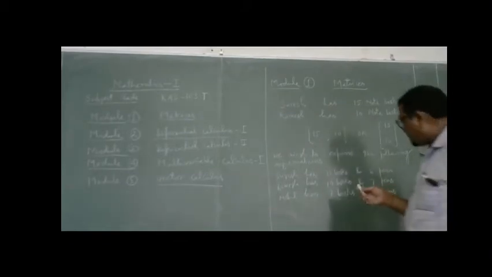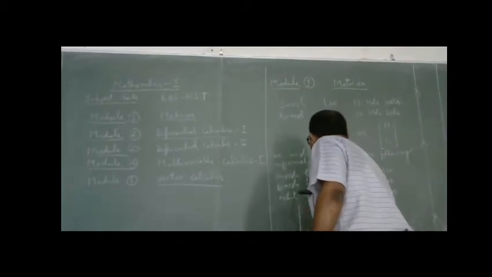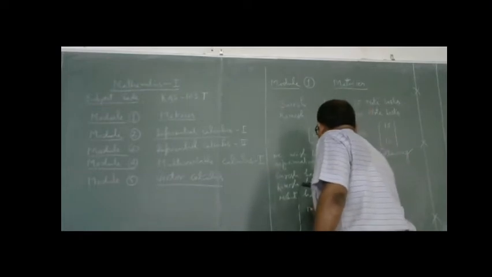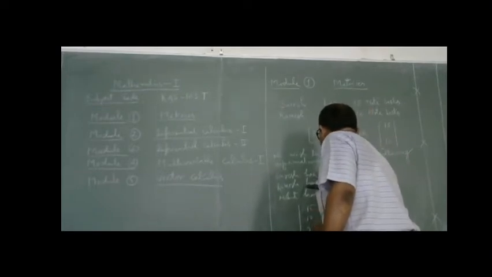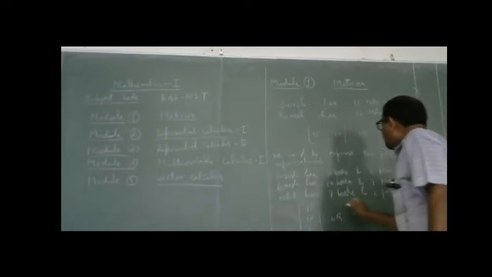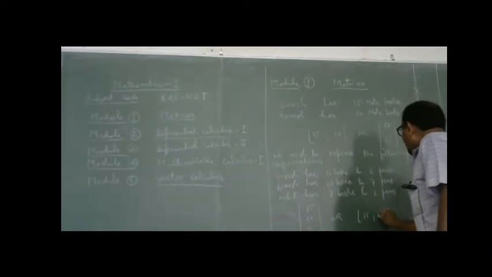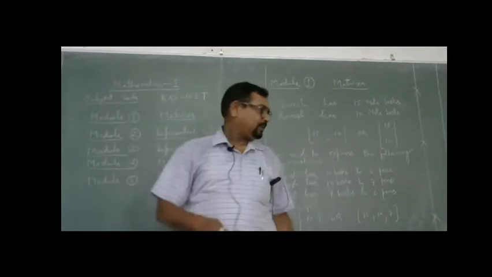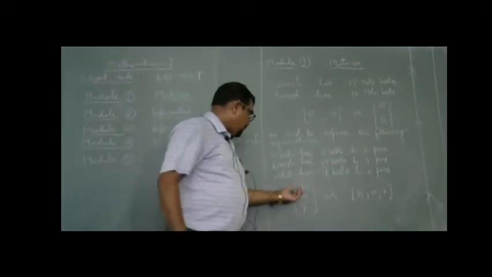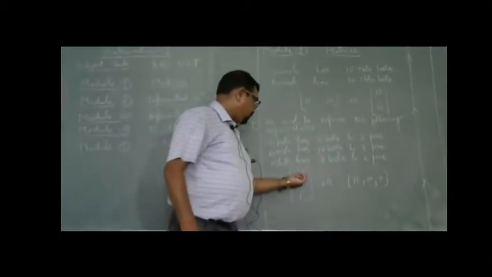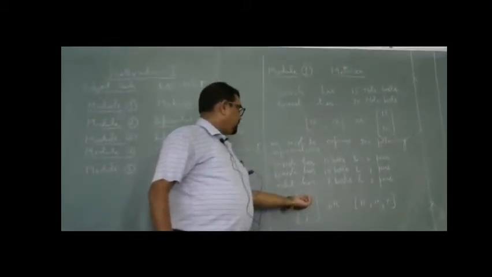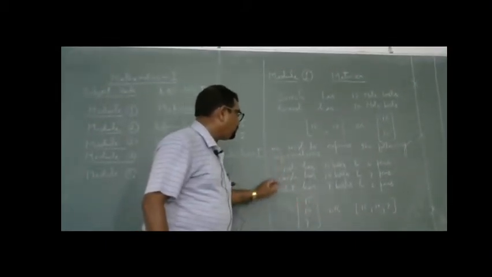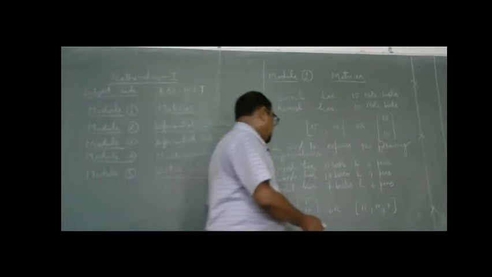We can express this by writing 15, 10, 7 either this way or this way. In the square bracket, the number written on the top indicates the number of books Suresh has.